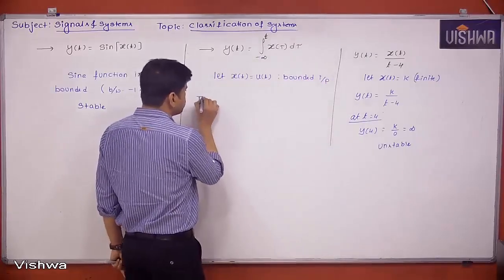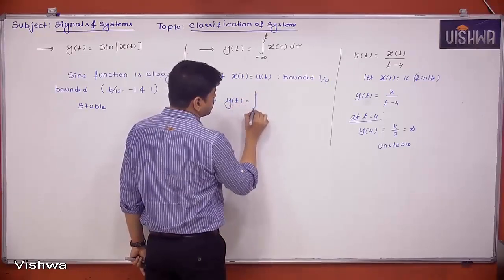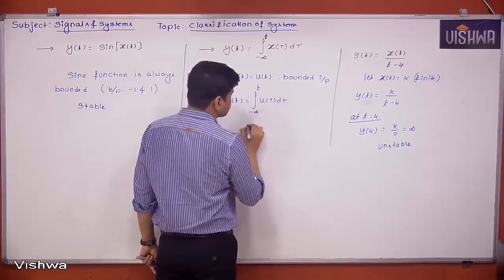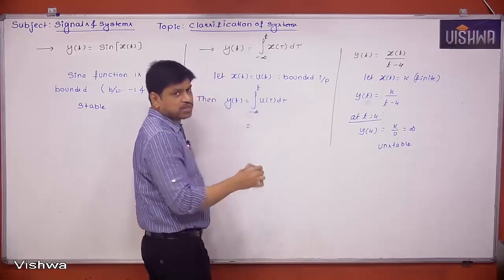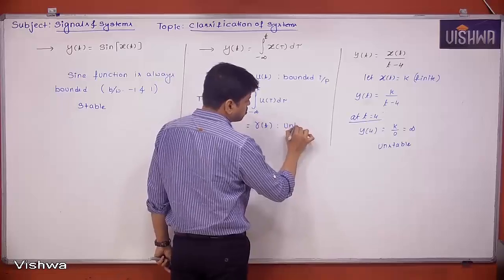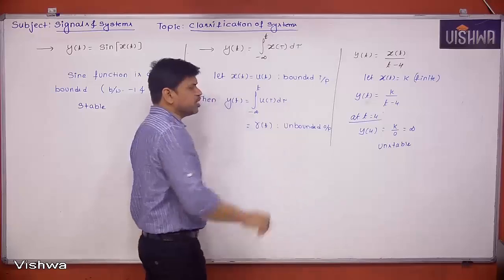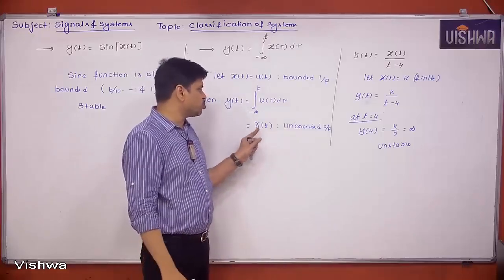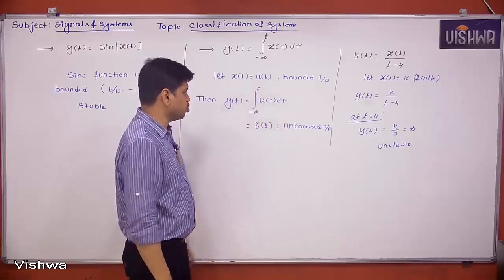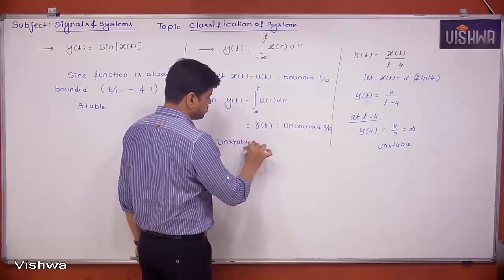Then what is the output? Output y of t is equal to the running integral of u of tau d tau. We know the running integral of a step function is a ramp function, and a ramp function is an unbounded output. So for a bounded input u of t, we are getting unbounded output r of t. So the system becomes unstable. For bounded input, we are getting unbounded output. The system is unstable.